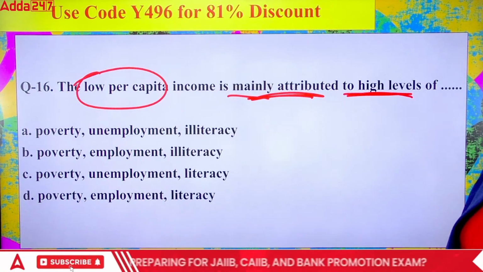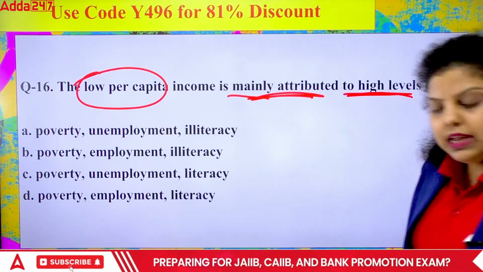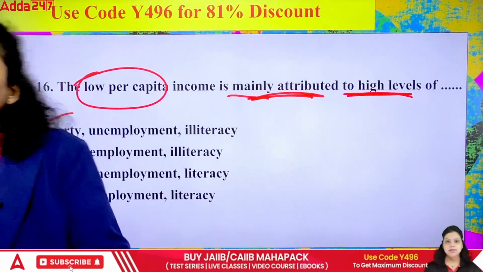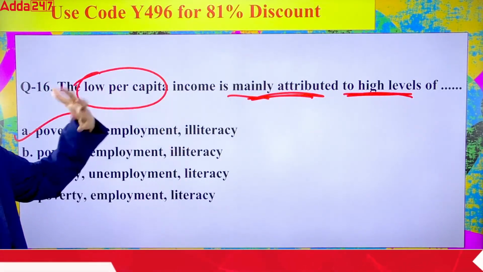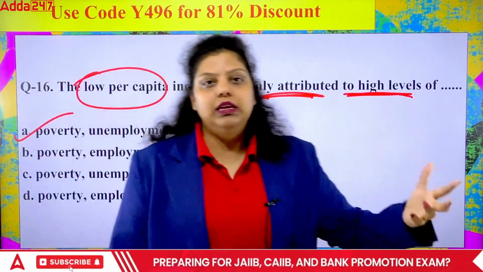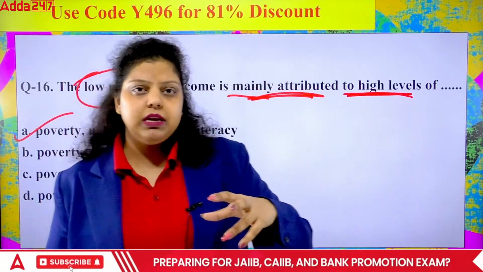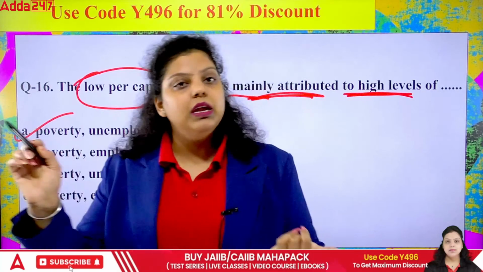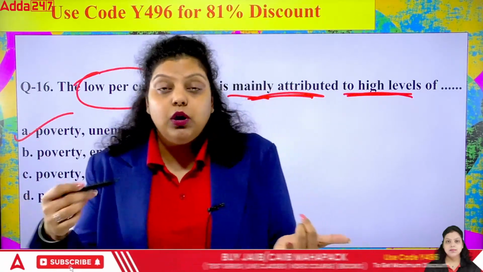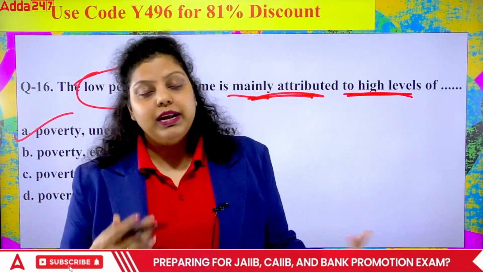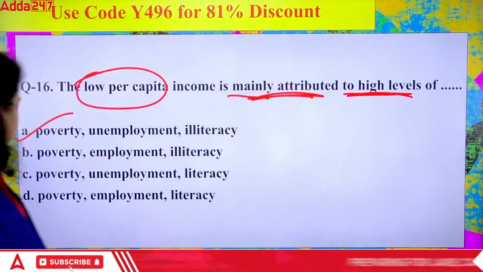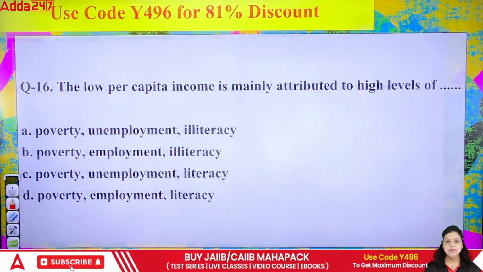Very good. The poverty will rise. People don't have money, it means people will be poor. Unemployment will be there. Illiteracy will be there. Because if I do not have a sufficient amount of income, a very low per capita income, it means I will not be able to educate myself. I will not be able to get better job opportunities, or I will be unemployed, and also the poverty will be there. So the right answer will be A.